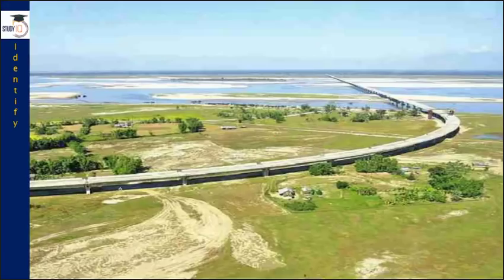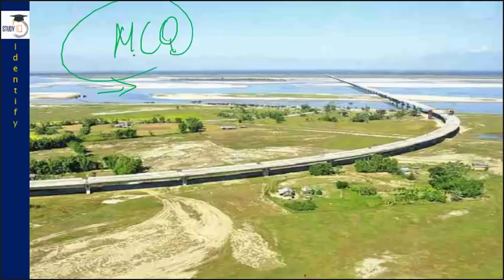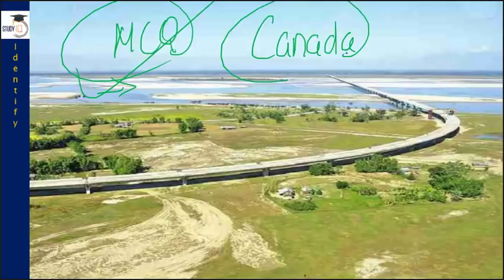With this, identify the bridge that you can see on your screen. Do let me know the name of the river on which you find this bridge, if it is a bridge that is within a particular state, or whether this bridge is connecting 2 or 3 different states. And the reason why I am asking you this sort of questions is because you find this type of questions in your prelims examination.